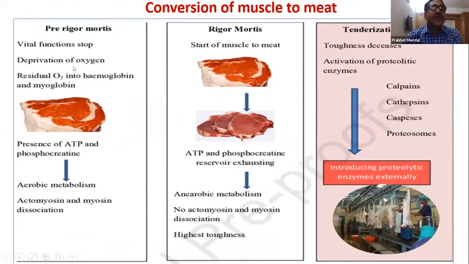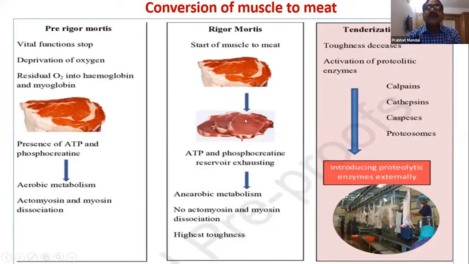After slaughter, slowly there will be a lack of oxygen supply, and then the muscle cannot get the energy, or ATP. Normally the muscle has to maintain its structure, and to maintain the structure it always needs some energy. So when there is no oxygen supply, aerobic ATP production slowly stops. Then it goes into survival mode to produce ATP by anaerobic glycolysis. At that time it produces lactic acid, and that lactic acid deposits in the muscle and the pH goes down. So that's how it happens, though there are so many other details.